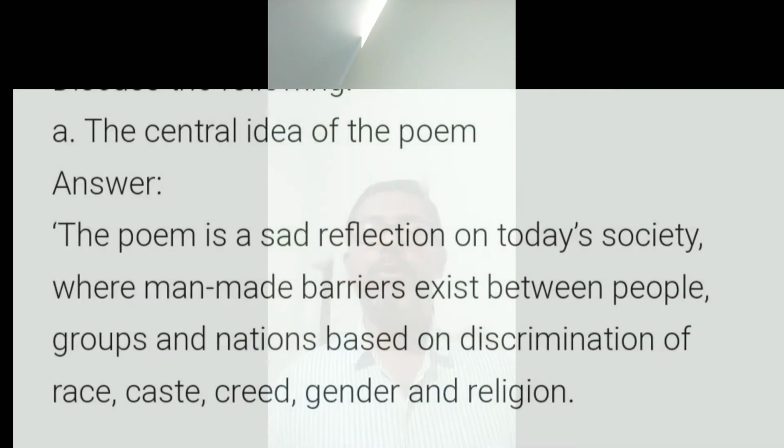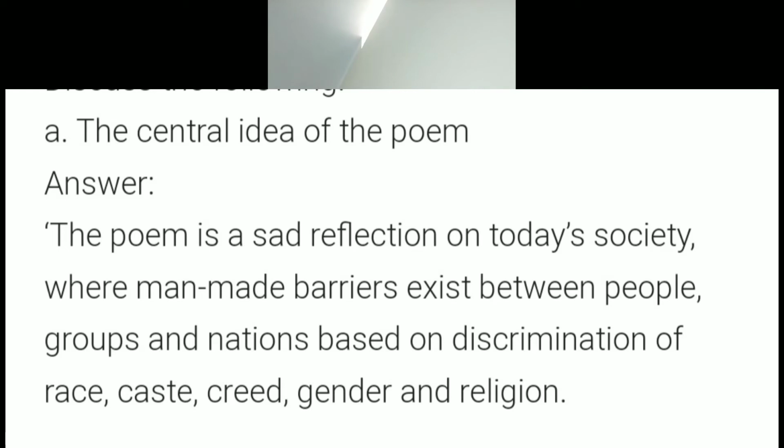So here some questions are given. Okay, in order to thematically understand this poem, first you try to answer these questions. Okay, first question is the central idea of the poem, right? So what is the central idea? Okay, you were given a picture when we were discussing this poem. I think you can memorize these points. Okay. So once again, I am giving you a sample note. So read this. What is this central idea?